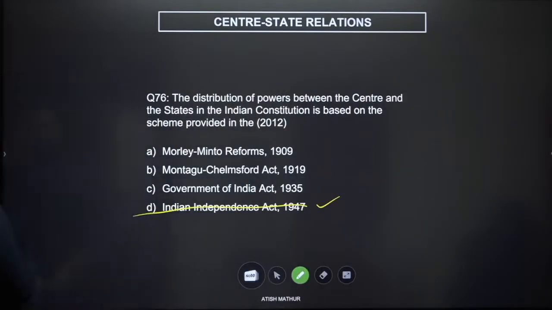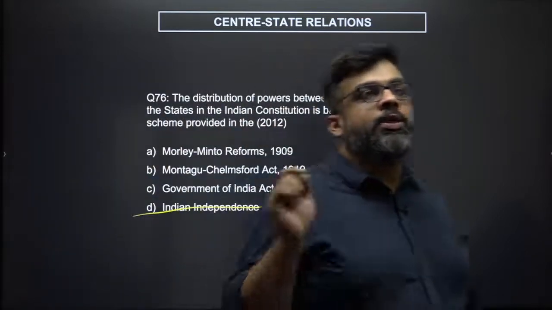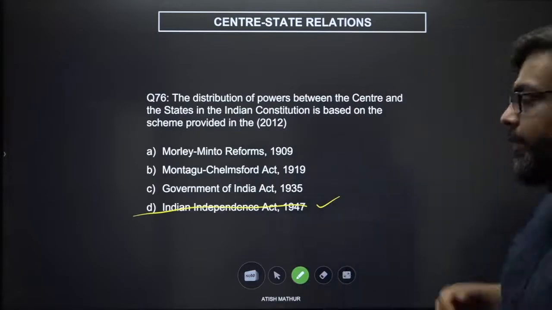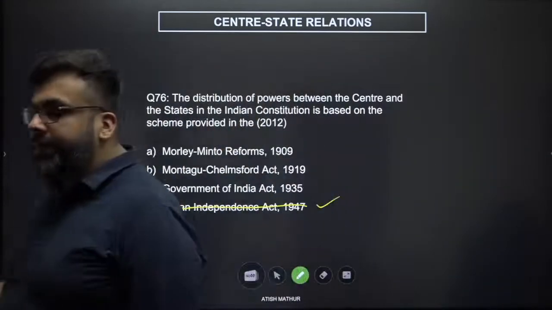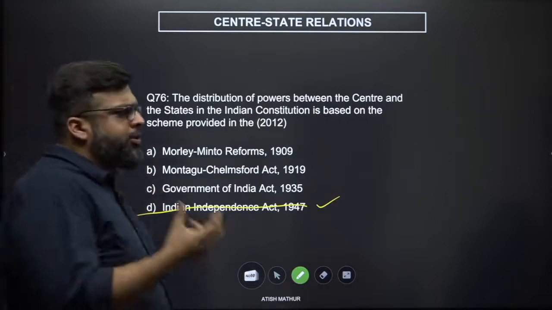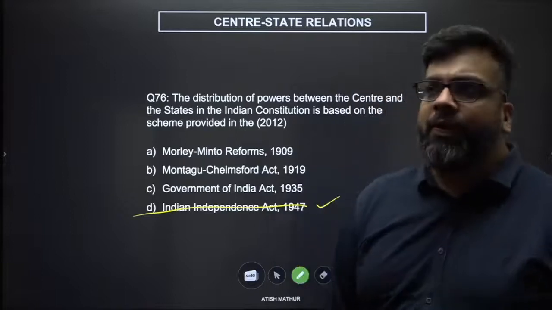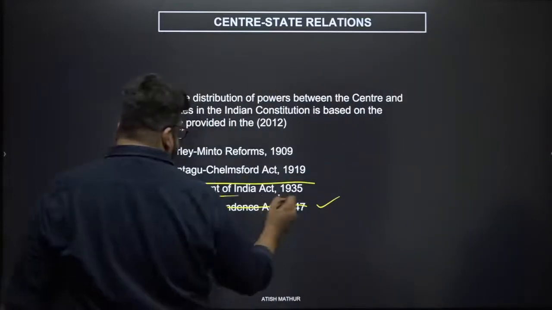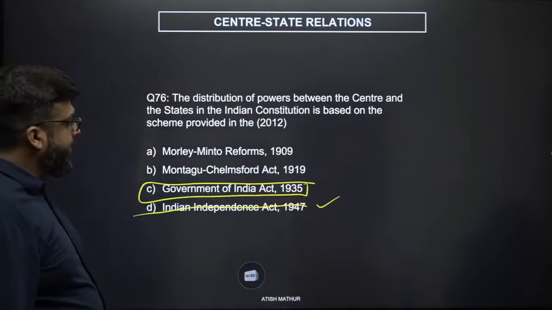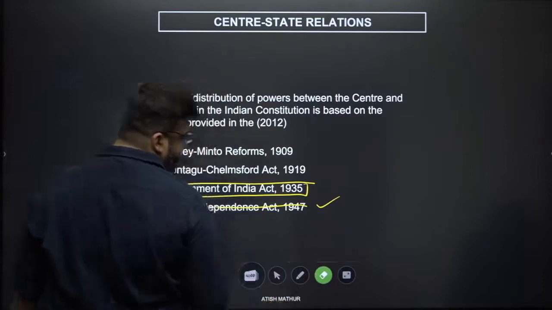Our larger elements of federalism and centre-states actually originated in the Government of India Act, where the concept of residuary powers, state and central lists, even the institution of governor for that matter, very broad hints of emergency, all of them have been mentioned in the Government of India Act. So the answer would definitely be Government of India Act 1935, right?